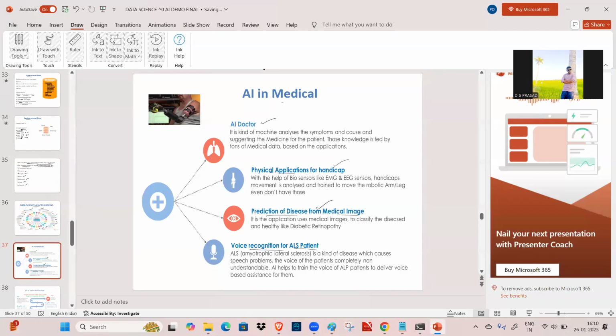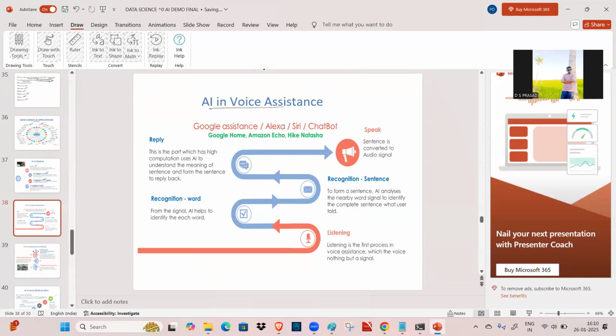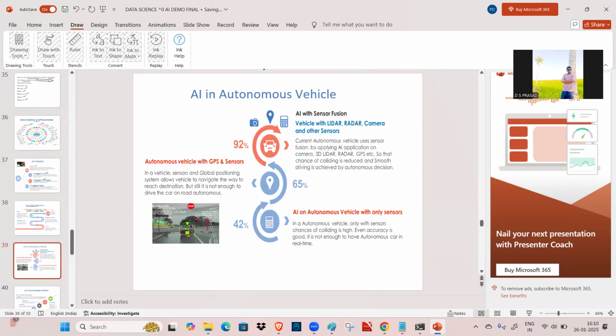Okay, and AI in voice assistants like Google Assistant, Alexa, Siri, chatbots, Google Home, Amazon Echo, and Hike, Natasha. So we are going to use it in voice assistants also. After that, AI in autonomous vehicles like driverless cars. We are also using this in the defense sector, in radar, lidar, cameras, and other sensors, in the air force and also the army.